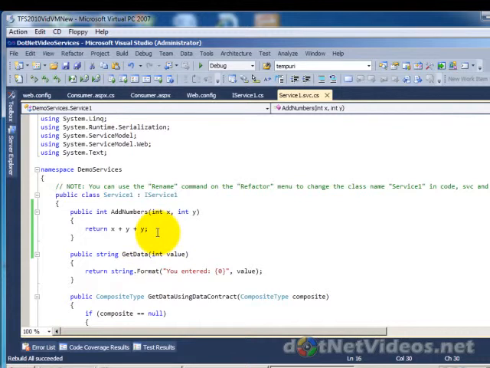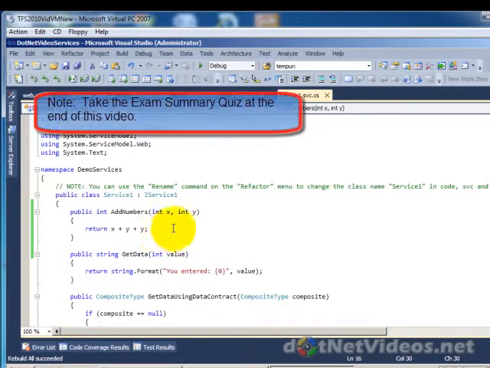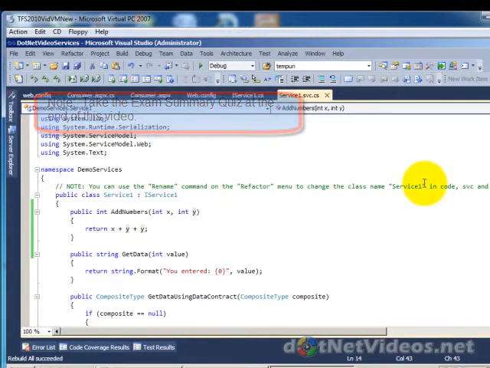So again, similar to the way if you worked with other services in the past, that's some of the value and the power there. So I encourage you to take the exam summary at the end of this video, and we'll explore WCF in much more depth in our next coming video series.